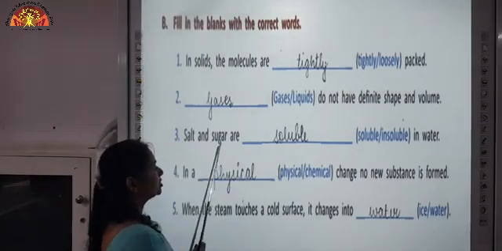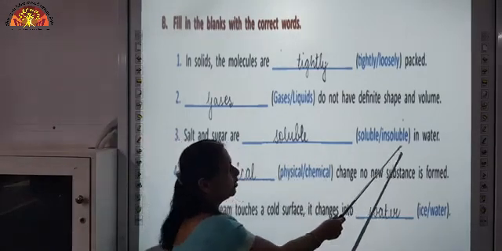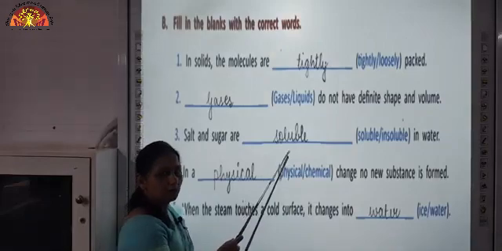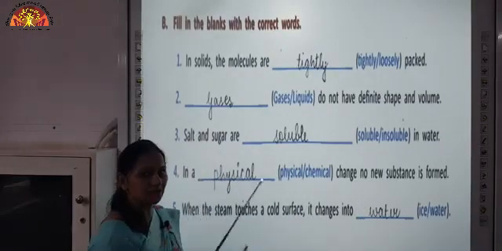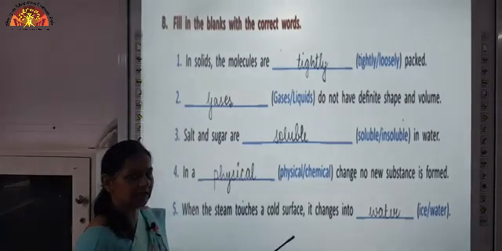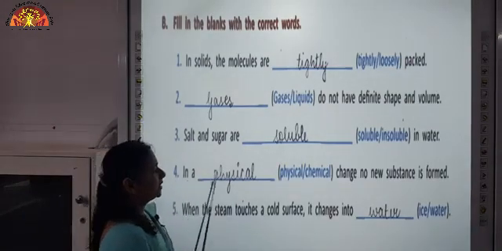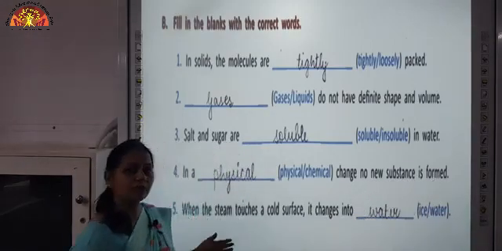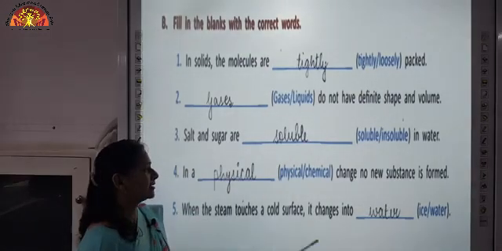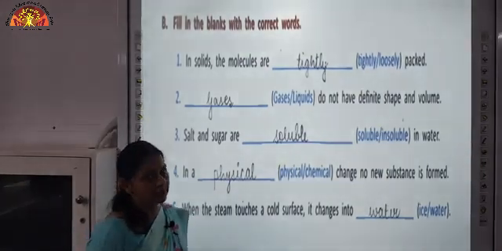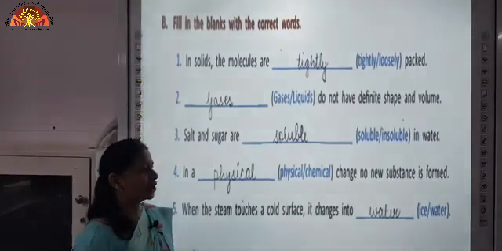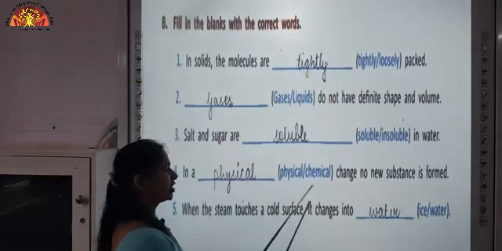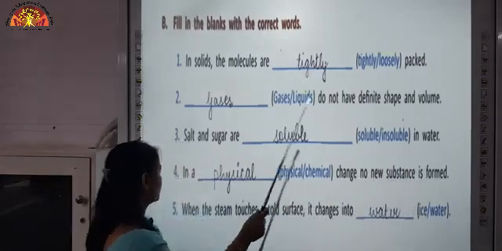Third one, salt and sugar are soluble in water. These are the solids that dissolve in water. So, they are soluble in water. You have seen salt and sugar, they dissolve in water very quickly and very easily. Fourth one is, in a physical change, no new substance is formed. As I have explained just now in physical and chemical change, no new substance is formed in a physical change, whereas in chemical change we get a new substance after the change takes place. So, in a physical change, no new substance is formed.